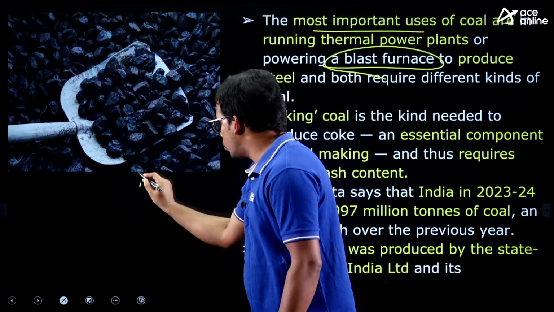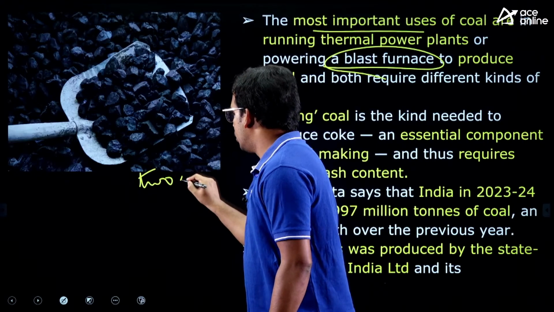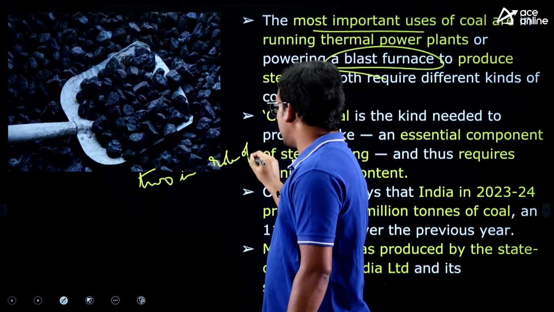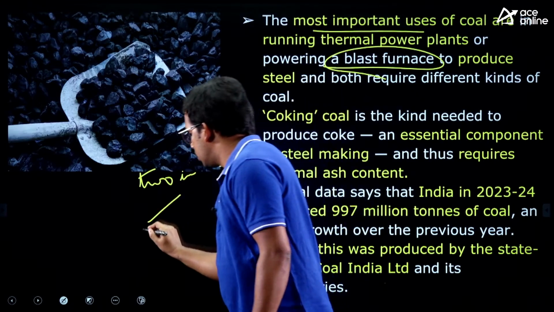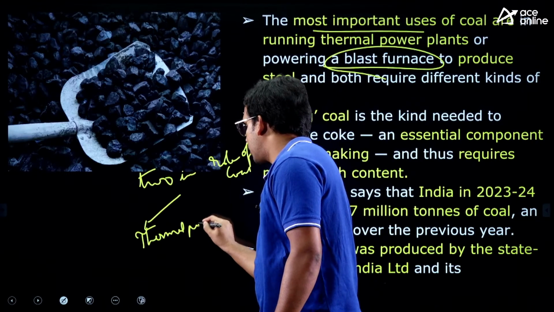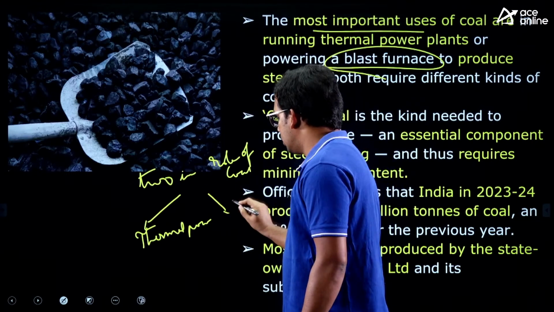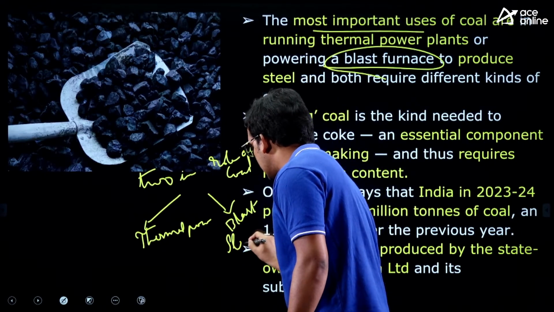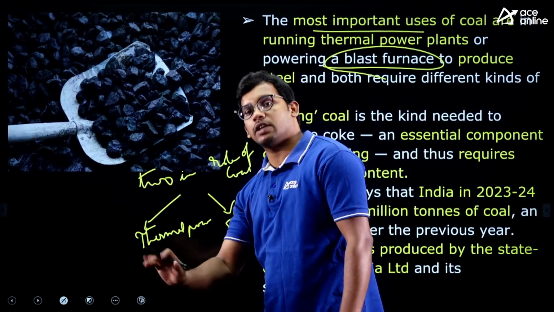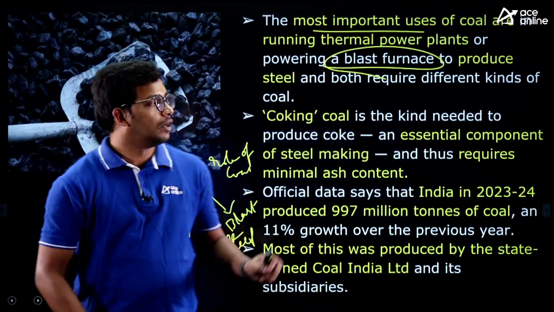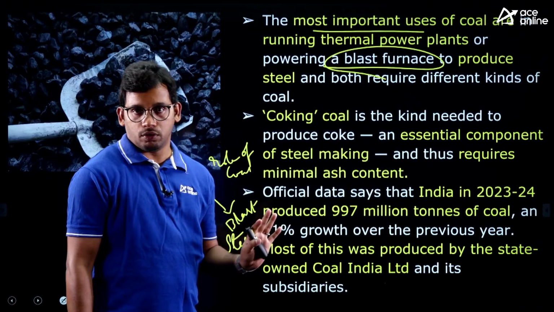So the two most important roles of coal are thermal power plants and blast furnaces in steel production. Just understand that these two are the main uses of coal: generating electricity and producing steel.